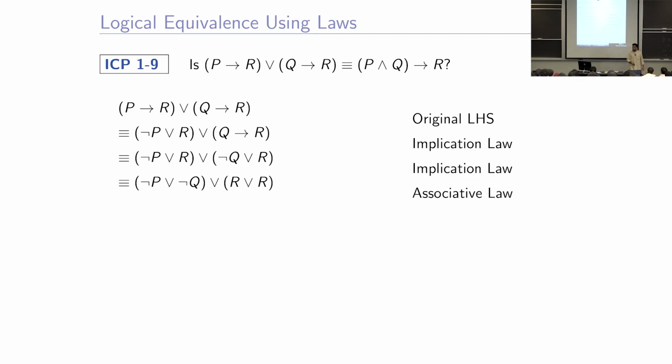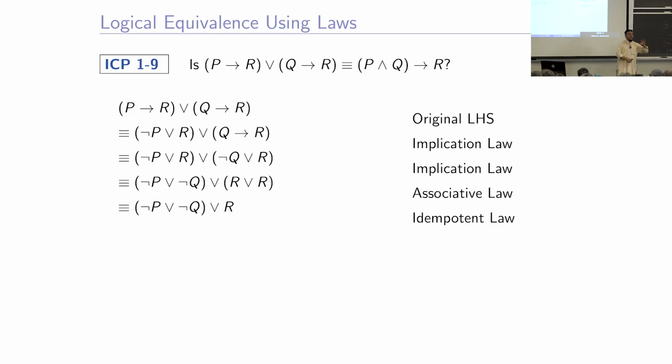This is actually not P or not Q or R, right. It is just the same operations. You can do first these two, then those two, or first the middle two and then add the last one, right. The order of these operations does not matter, because it is the same operation. Then what we can do, R or R is equal to R, that is idempotent law, and then apply the implication law, not A or B is equal to A implies B, right.